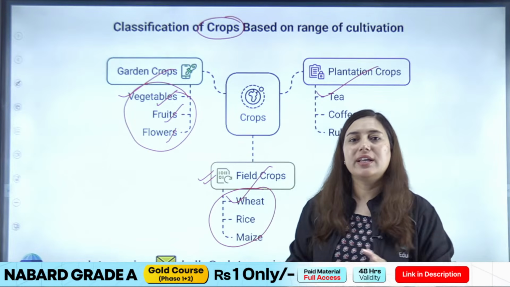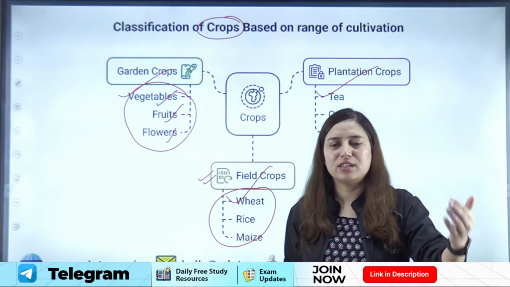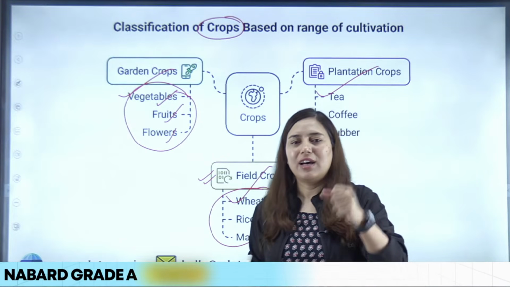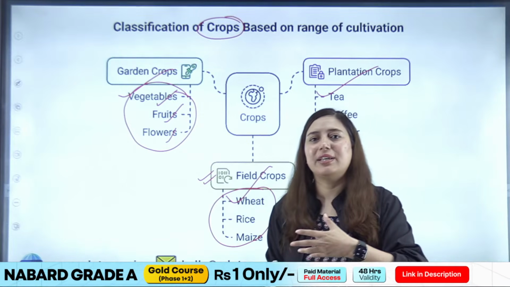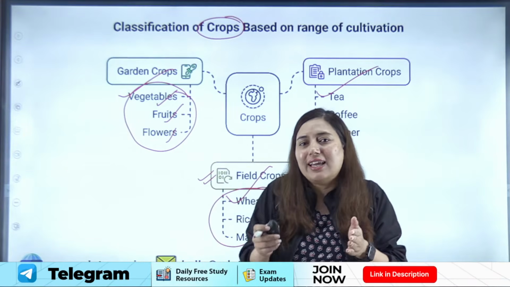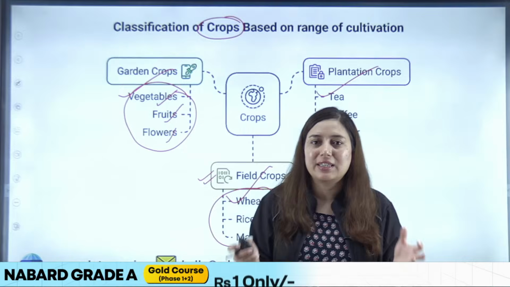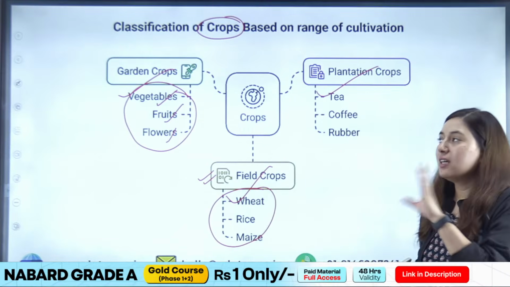They are grown in at least hectares of land. It needs acres of land, hectares of land by the farmer, so that the farmer can fulfill their family requirement. Growing them on the scale of a garden crop will not be sufficient. They require a huge land area. So that's why field crops are different from garden crops.